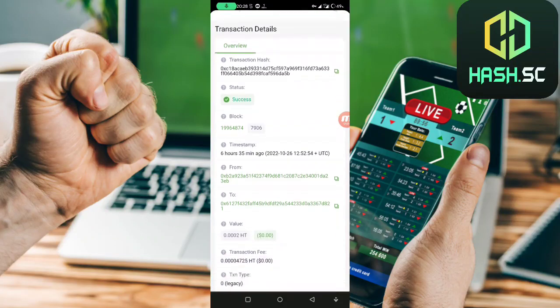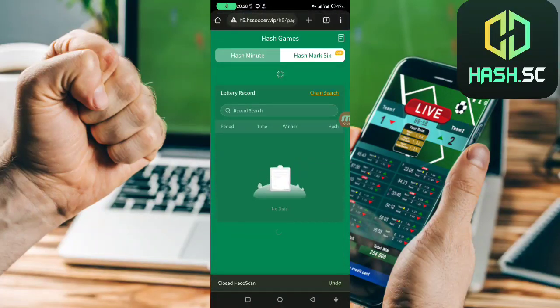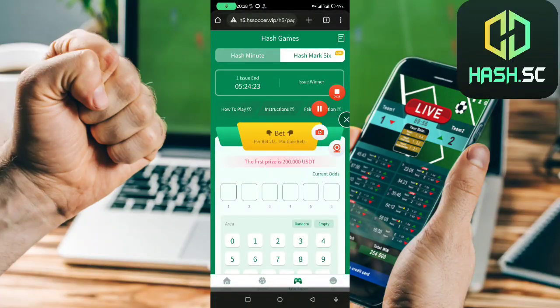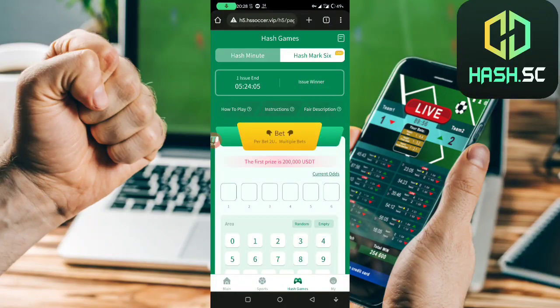As you see, we have everything here. I will give you all the details. If you don't understand anything, you have here how to play, the instructions, and the fair description. Now we will scroll down like this, and you can place 2 bets. Why? You have 5 USDT, and each bet costs you 2 USDT. As you see, per bet 2 USDT.